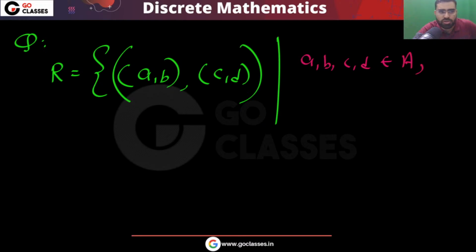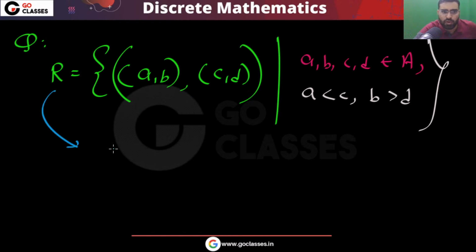They all belong to set A, and for example, I can say A should be less than C and B should be greater than D. So this is your relation. Now in this situation, tell me, what is the base set for this relation? Simple question I am asking.